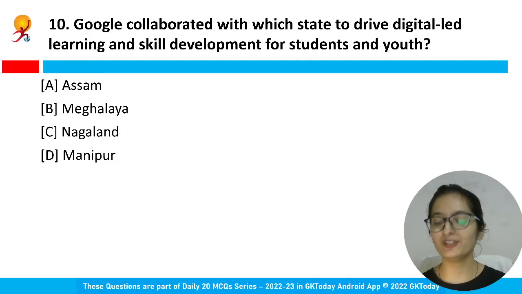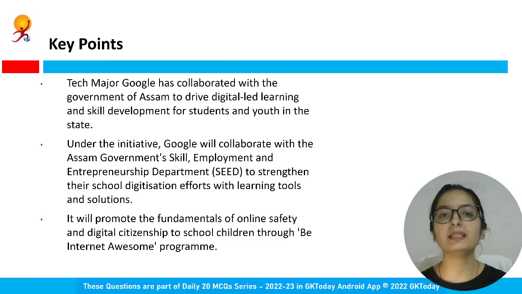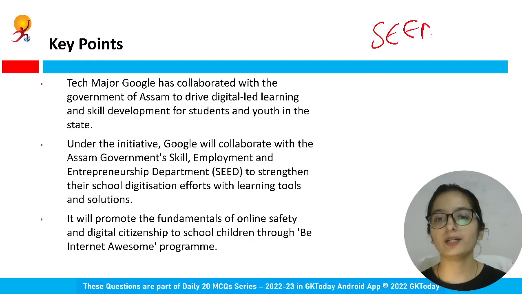Okay, Google collaborated with which state to drive digital-led learning and skill development for students and youth? The name of the state is Assam. And why did they collaborate? Let me tell you. The agenda is learning and skill development, making sure that we drive digital-led learning. Already we have that learning, but we need to strengthen it with our efforts. School digitization efforts should be there, with proper solutions, promoting online safety and digital citizenship to the school children. And for this, Google will collaborate with Assam government's SEED department, that is Skill Employment and Entrepreneurship department.